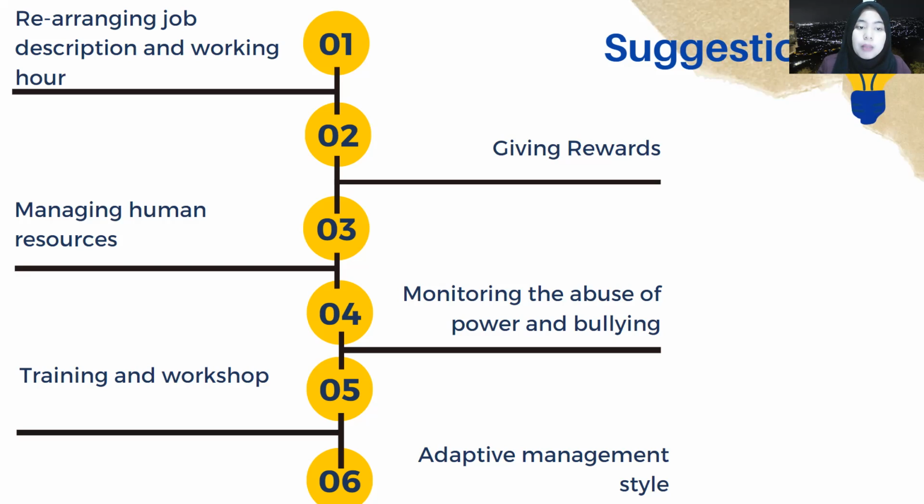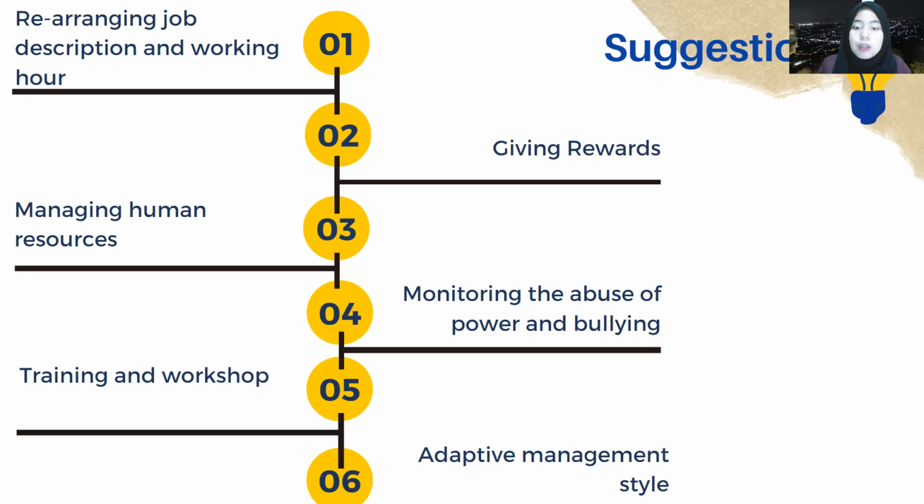And then third is about managing human resources, because like I've said before, there is some problem regarding the lack of manpower. I think managing human resources is very important, because when we have optimum human resources, we can use those resources to make the productivity of our company higher, and it must be efficient and effective for the company.